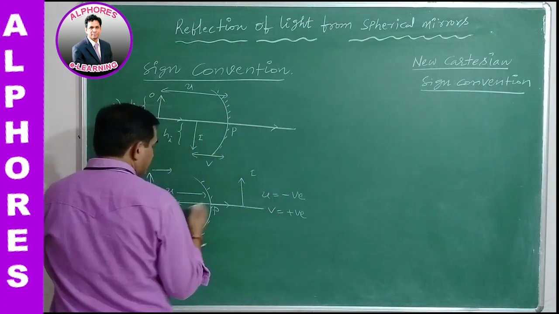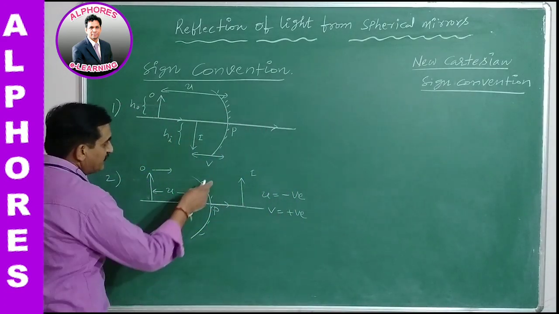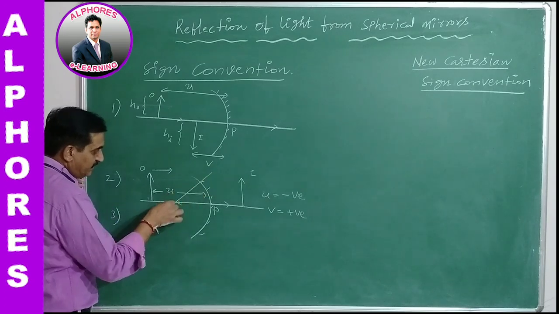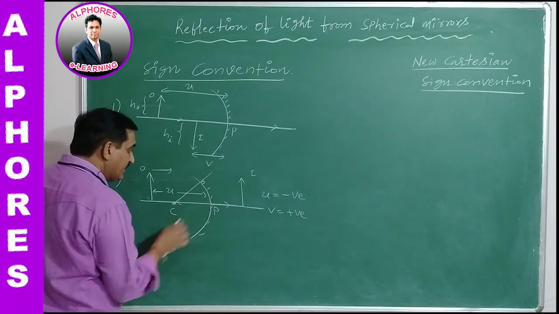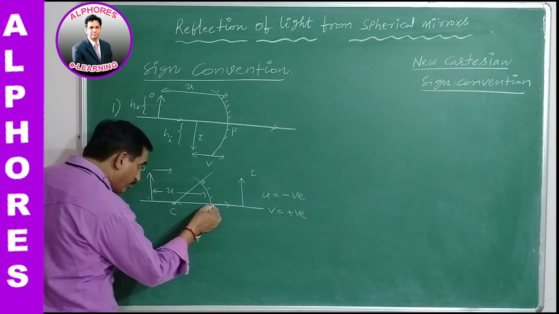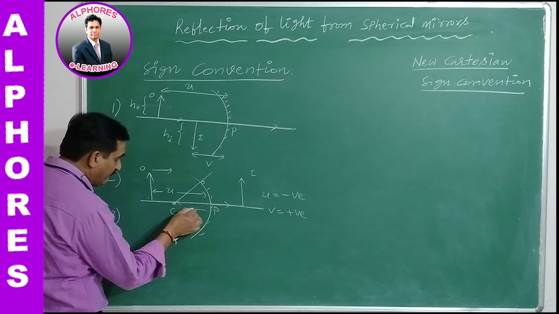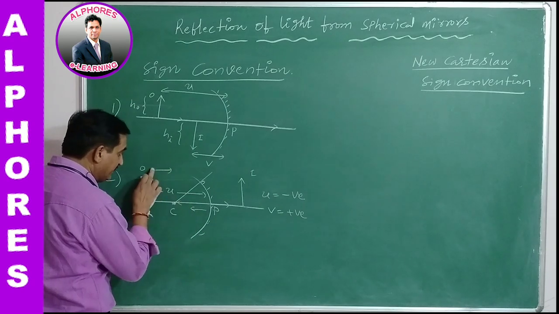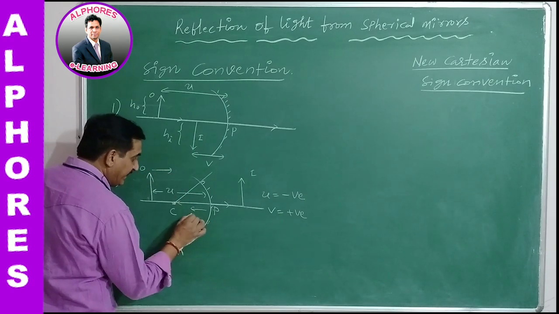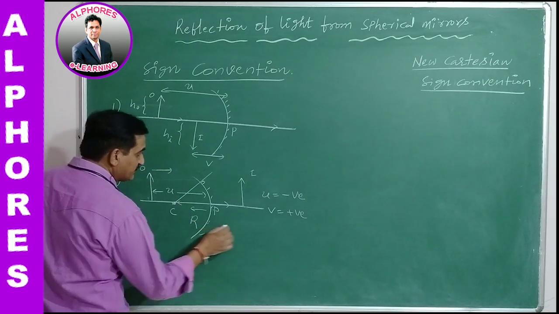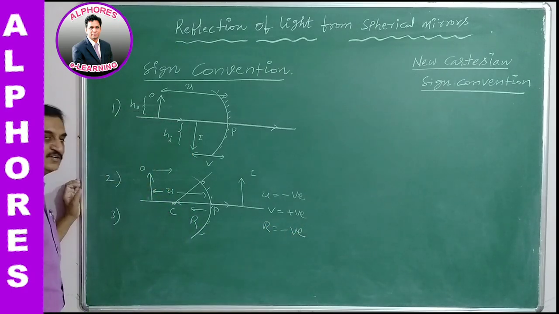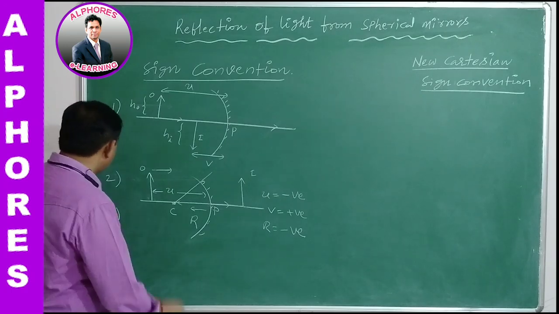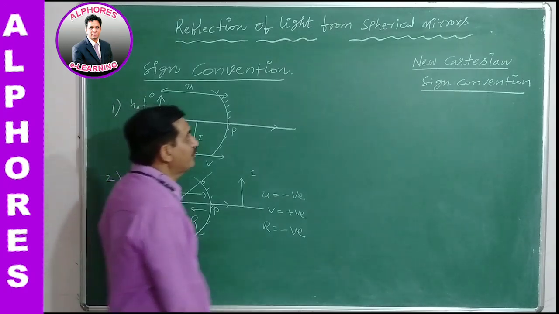Suppose you take the center of curvature over here. The radius of curvature can also be measured from the pole to the center of curvature. You are going against the incident ray, therefore the radius of curvature R is also taken to be negative in this case. This is the third point, and now let's go to the fourth one.